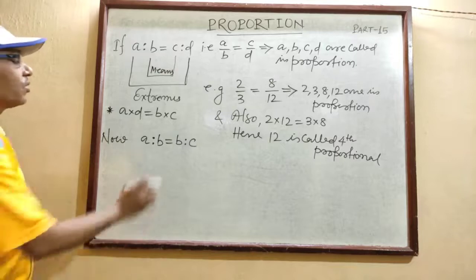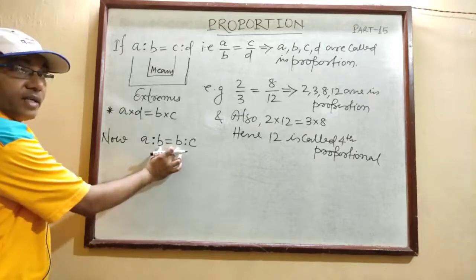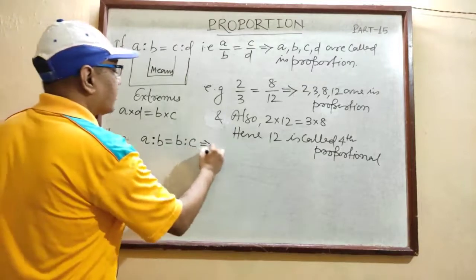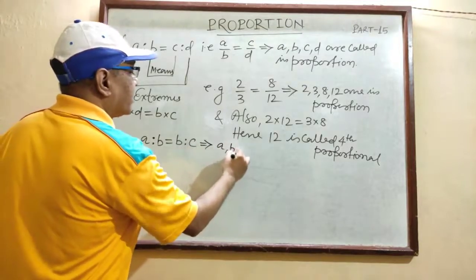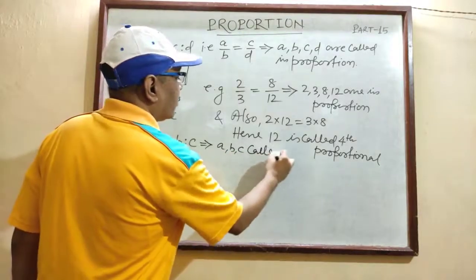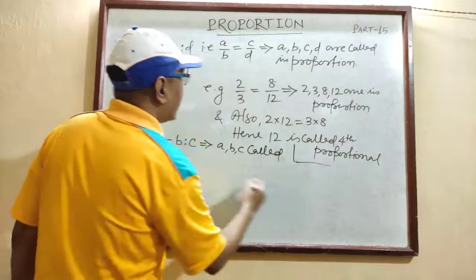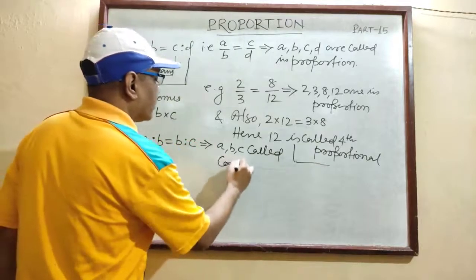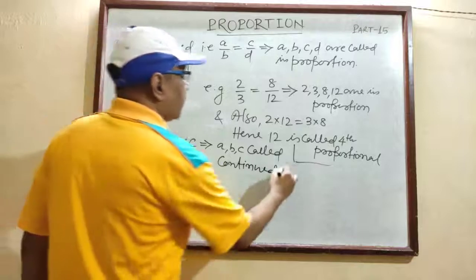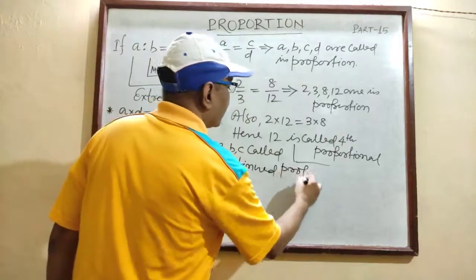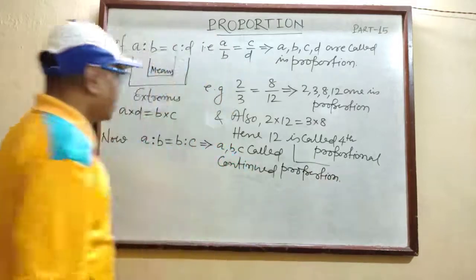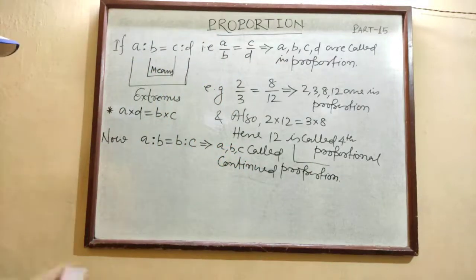If it is so, the two middle terms are the same. In this case, A, B, C, three numbers, are called continued proportion. Understand what it means, continued proportion?